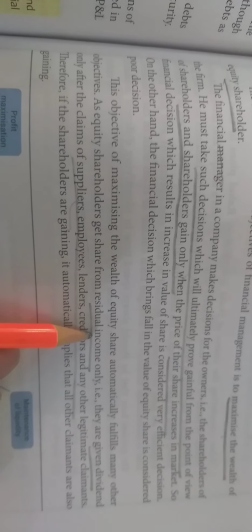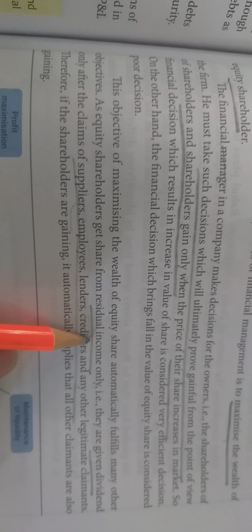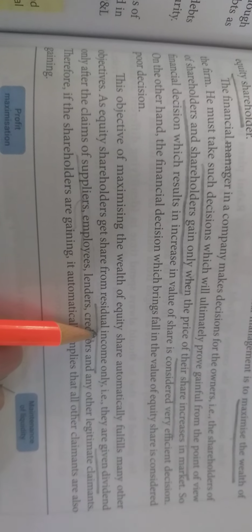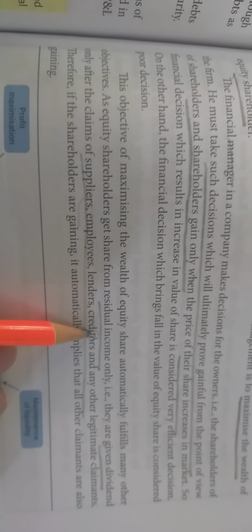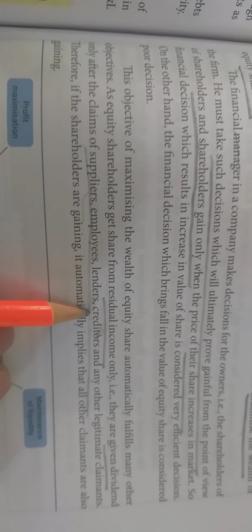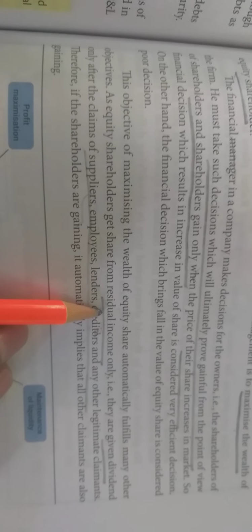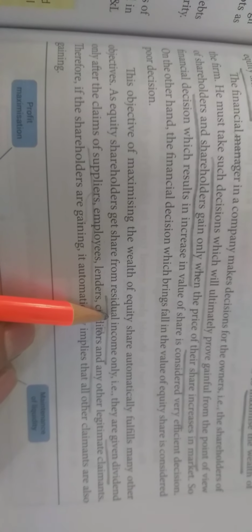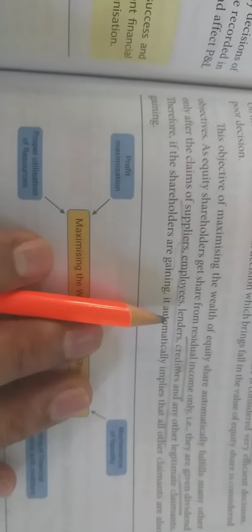What is the meaning of residual income? Residual income means the income which is left after paying all kinds of expenses, meaning paying salary, office and administration expense, interest on long-term loan and short-term loan, and after paying the amount to suppliers and creditors. After paying all these things, whatever money is left is known as residual income. From that residual income we give dividend to the shareholder, and if we are giving good dividend, it means we have already satisfied all other fields of the organization.